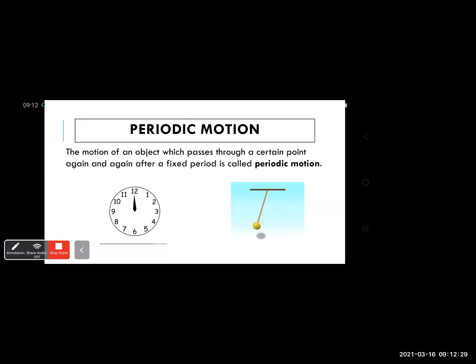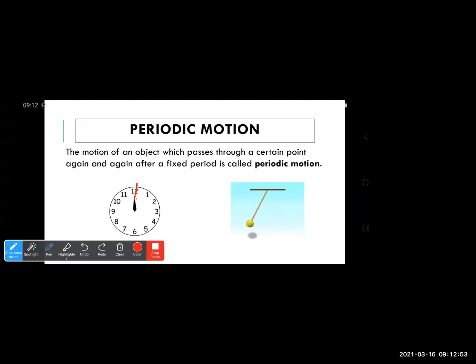Normally, some objects having oscillatory motion and circular motion are also periodic motion. But I'm telling some objects, meaning the objects which reach the point at a fixed interval of time.